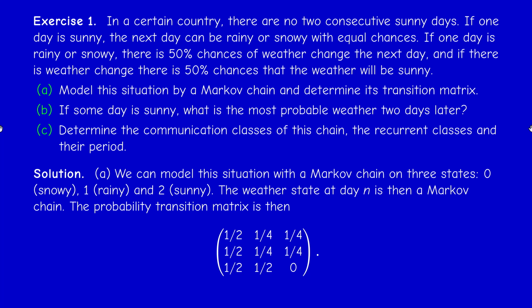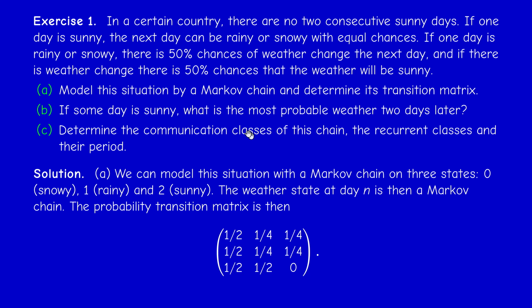Now from state 0, from snowy to snowy, we said that we have 50% chance of change, 50% of no change. So from 0 to 0, it's 1/2. From 0 to 1, it's 1/4, and from 0 to 2, it's 1/4 again. And the second row is similar.